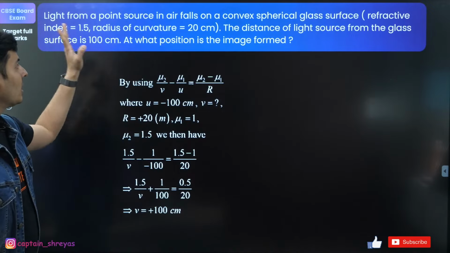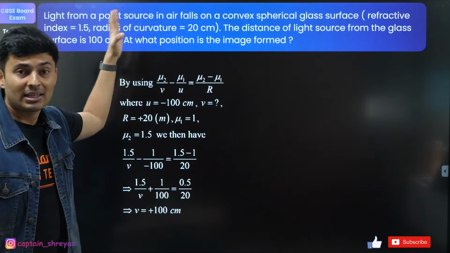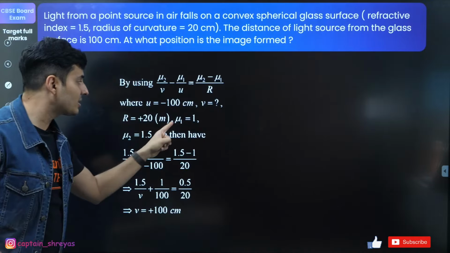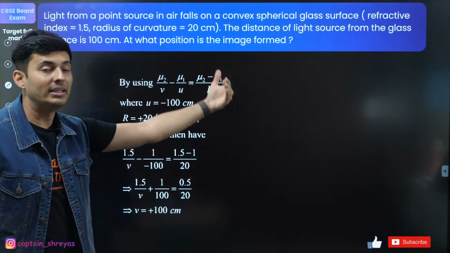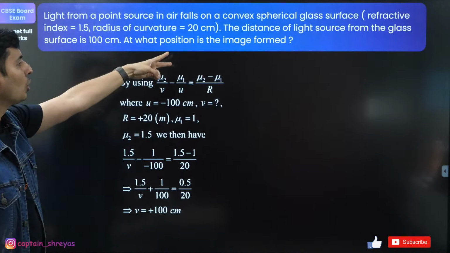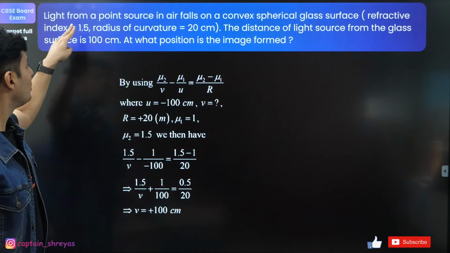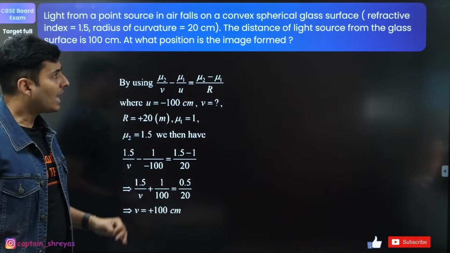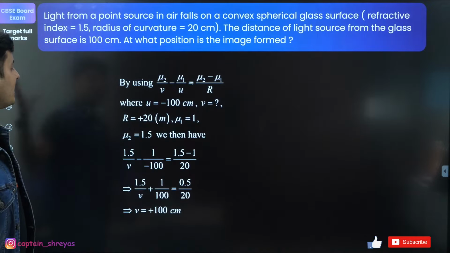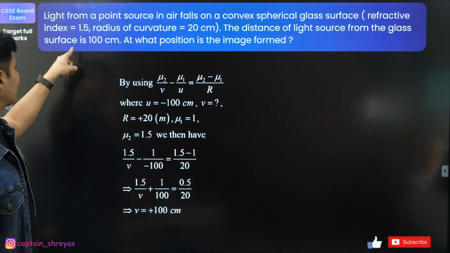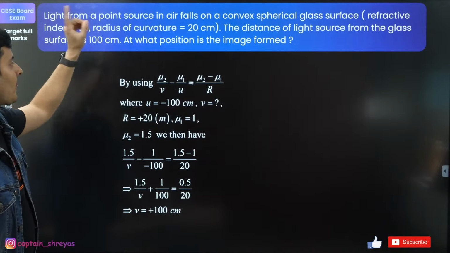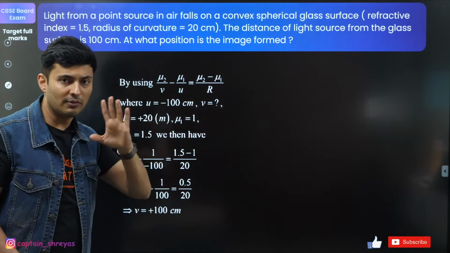It's starting from air, so the refractive index of the first material, mu1, will be 1. It goes into glass, so mu2 will be 1.5. The object distance will be negative because it is towards the left side, so it will be minus 100. The image location can be found by solving.